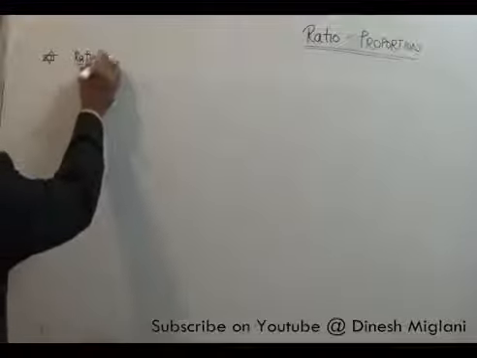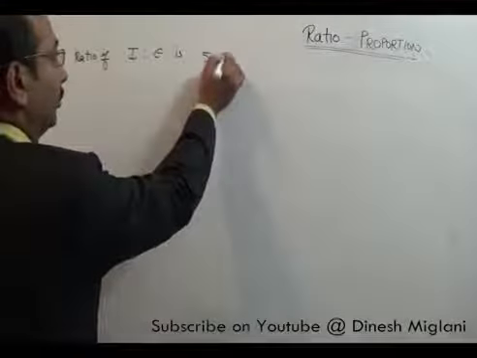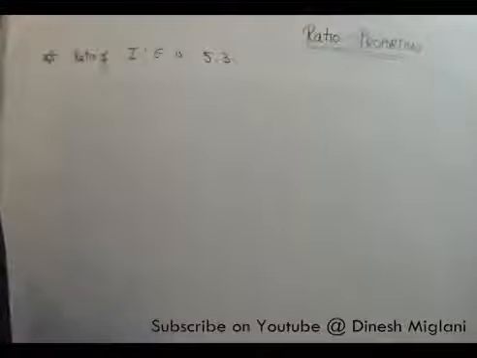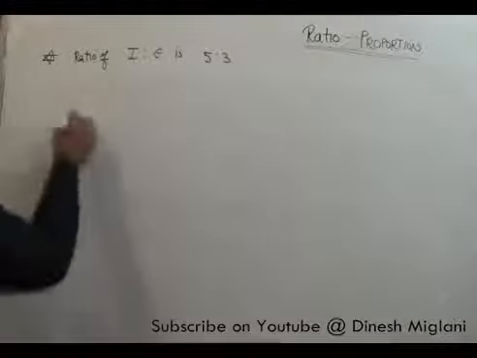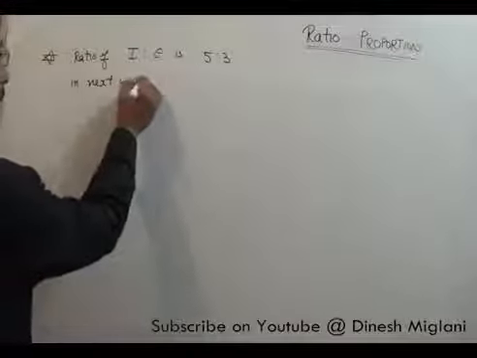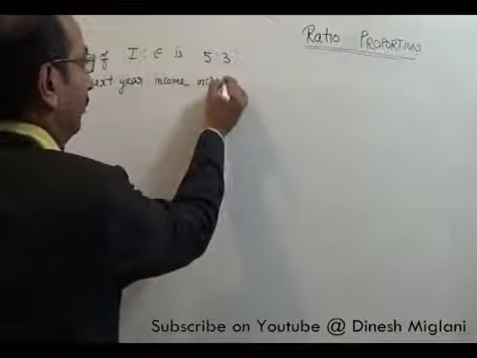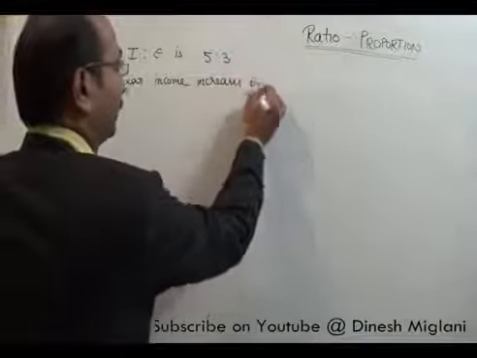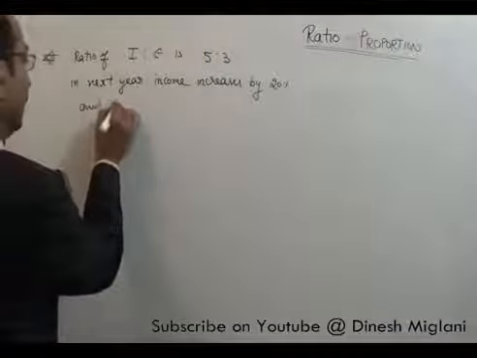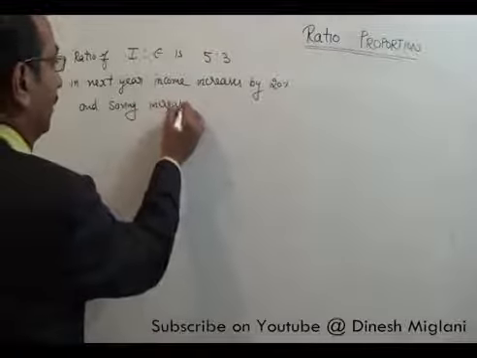The ratio of income and expenditure of a person is 5:3. It is given that in the next year income increases by 20% and savings increase by 10%.